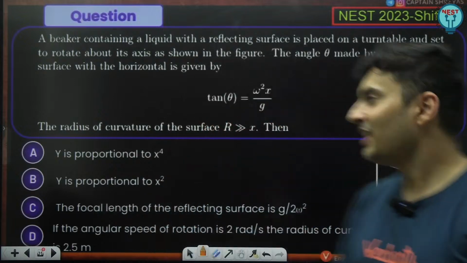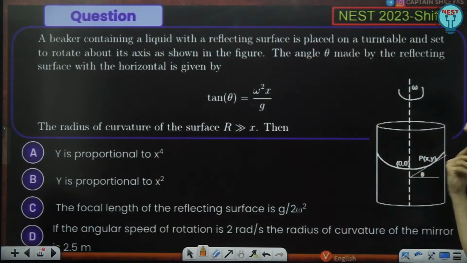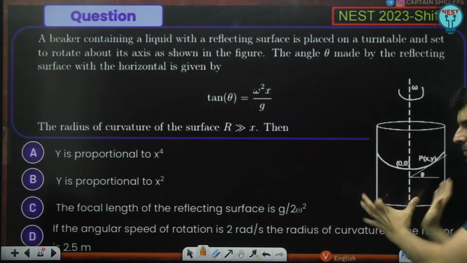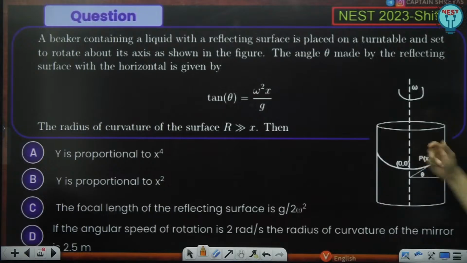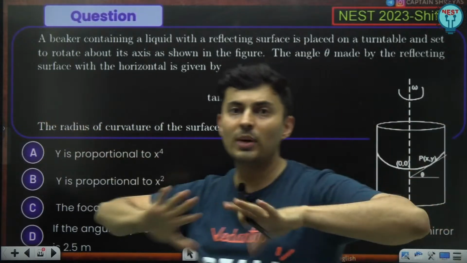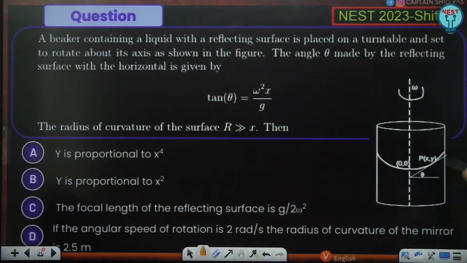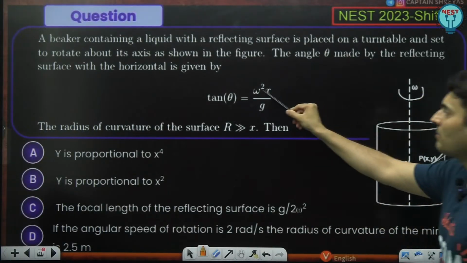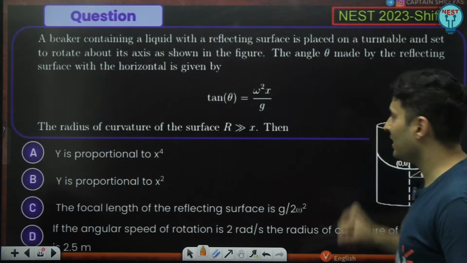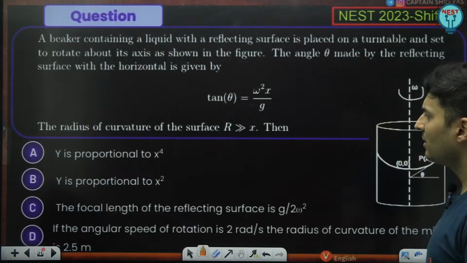We have solved these kinds of questions in maybe mains or even advanced level, where you rotate a liquid and it forms a parabolic surface. When you rotate, the centrifugal force pushes the liquid towards the periphery, and a beautiful curvature is formed. The angle made by the tangent drawn with the horizontal line satisfies tan theta equals omega square x by g. The radius of the curvature of the surface is much larger than x, so we have to assume that. So what are the options?